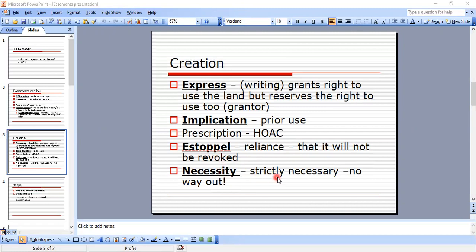Easement by necessity, strictly necessary. There's no way out. Those are usually on MBEs: you can't get out to the main highway, things like that.